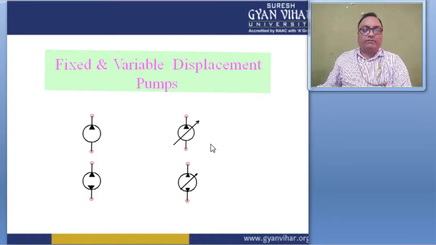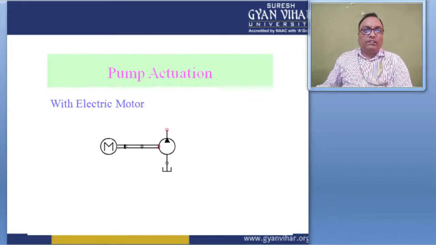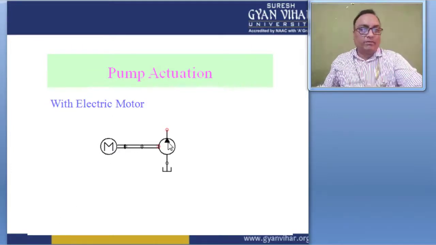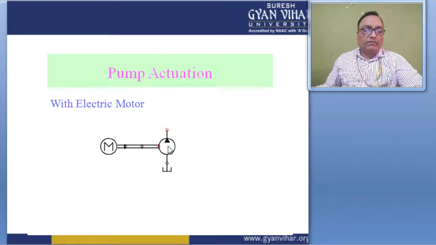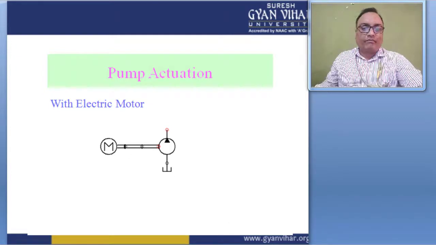And so move to the next type of symbols. Yeah, this is three or four types of symbols here. Four symbols. This is one fixed hydraulic pump, and this is a hydraulic motor, or we can say this is called the hydraulic electric motor.